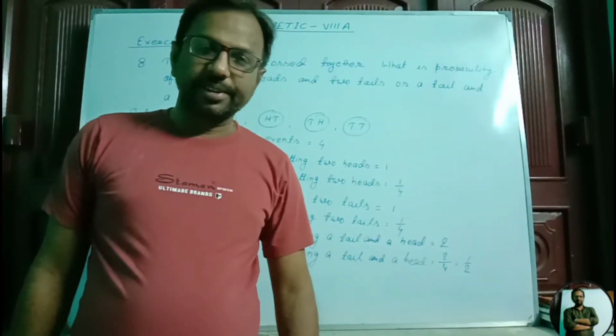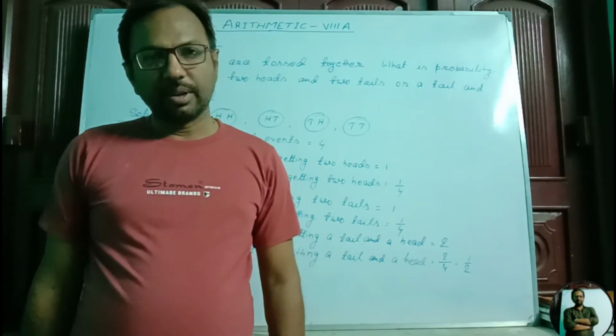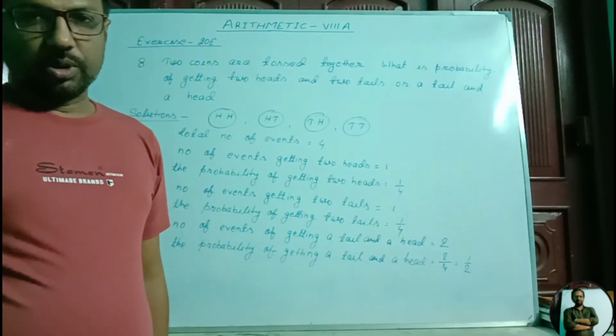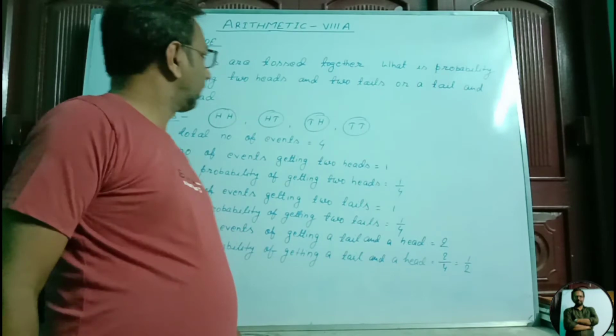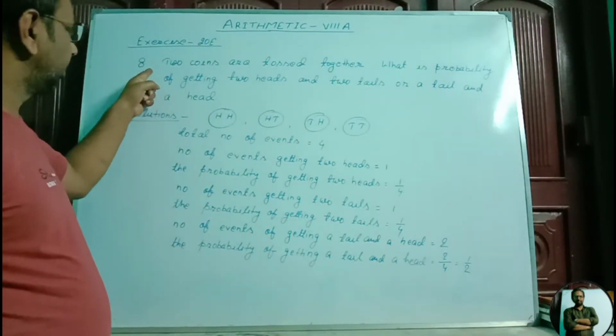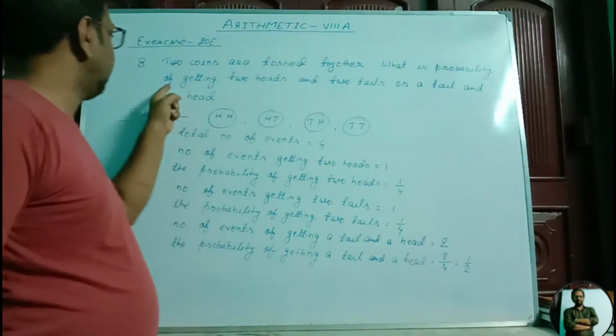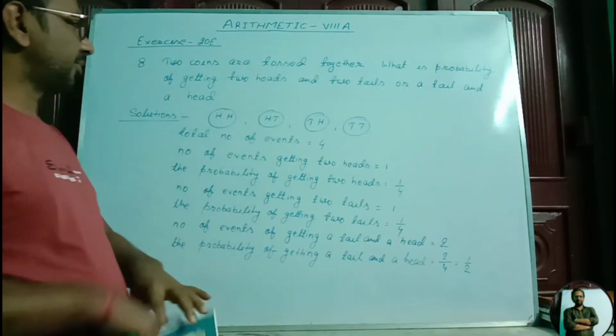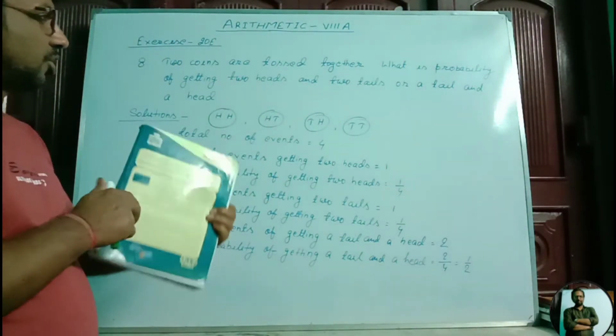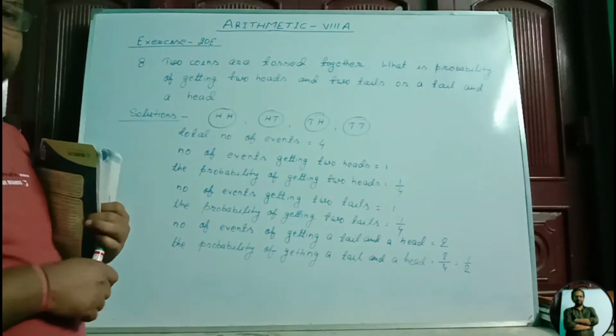After 6, question number 8. Question number 7 is for you. You will solve that as your homework. Question number 8 states that two coins are tossed together. What is the probability of getting two heads, two tails, or a tail and a head?